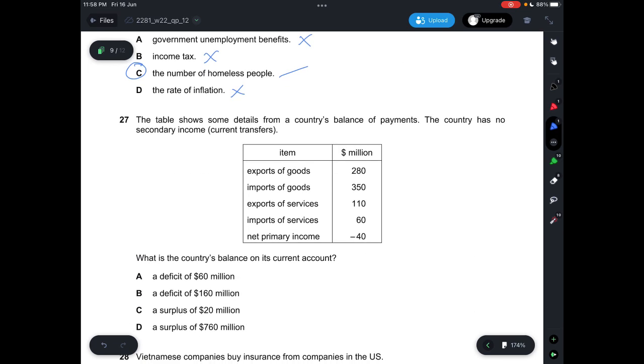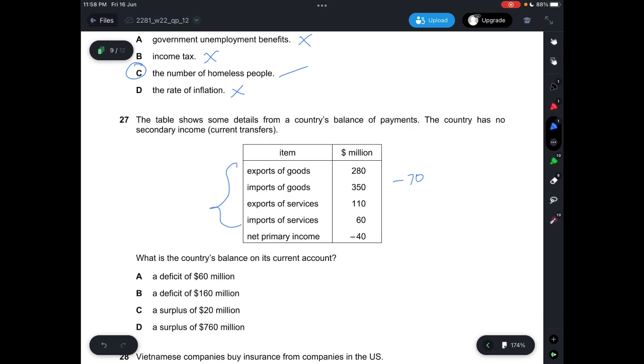27, the table shows some details from the country's balance of payments. The country has no secondary income. What is the country's balance on its current account? Everything is under current account. So export of goods is 280, import of goods is 350. So net, trading goods would be a negative 70 because you import more than your exports.